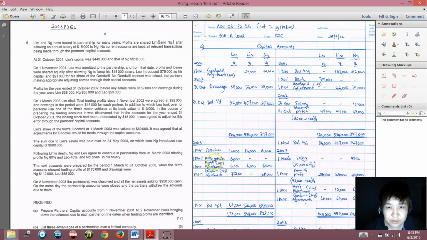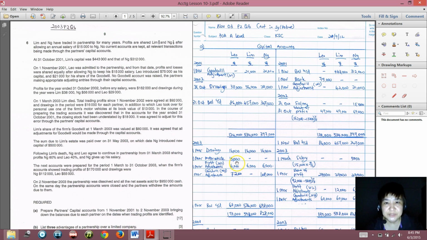So we are crediting motor vehicle because the motor vehicle would reduce, and we will debit Leo because Leo took it. So that means Leo indirectly took money. He did not take money, he took assets away from the company.